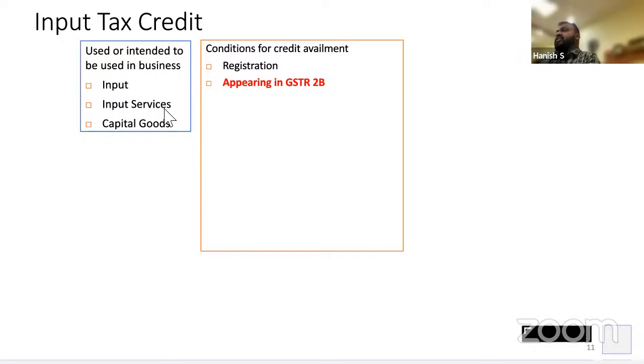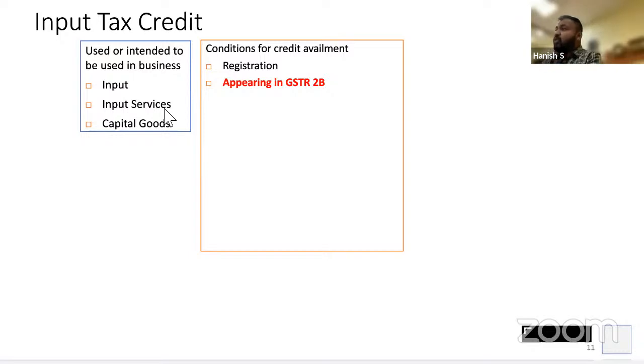So the fundamental condition for availing the credit is the invoice has to be uploaded by the vendor in his GSTR 1 and it should appear in my GSTR 2B. Now why it is important that it is appearing is because if March return I file by 11th of April, which is the due date, Pradyumna, when he checks for 2B of March, he will see my invoice. Okay, but if I upload my returns on 12th of April, that is after the due date, then his 2B is frozen till 11th.